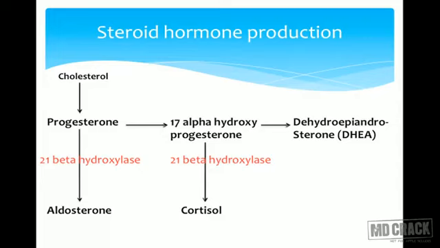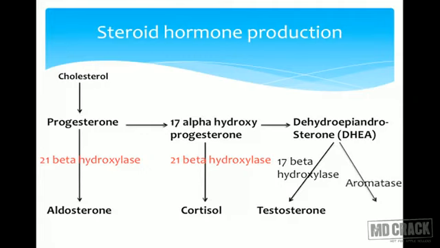From 17-alpha hydroxyprogesterone, there is formation of dehydroepiandrosterone, that is DHEA, and under the influence of 17-beta hydroxylase, there is formation of testosterone. And this testosterone gets converted into DHT, that is dihydrotestosterone, which is the active form.